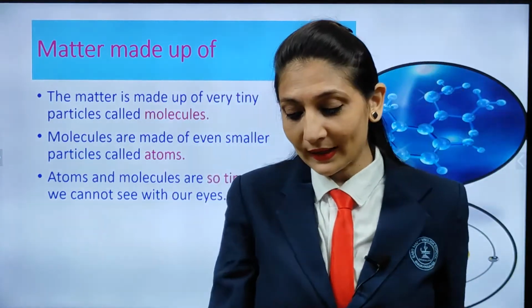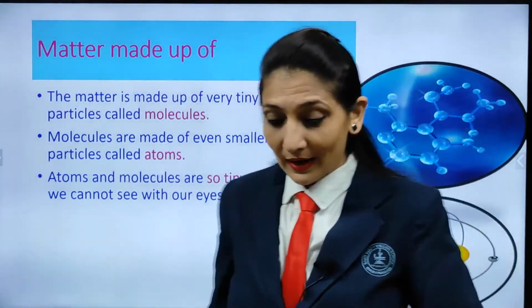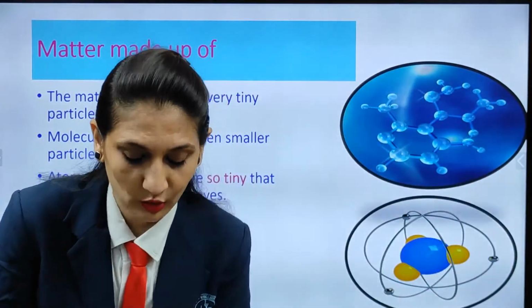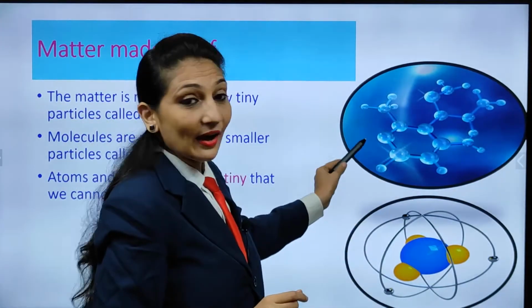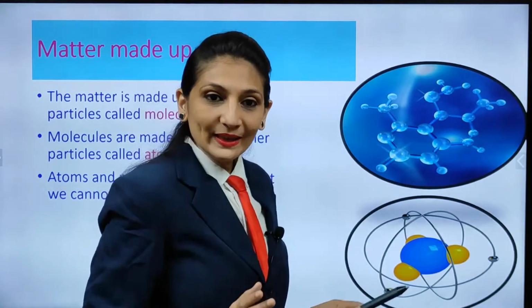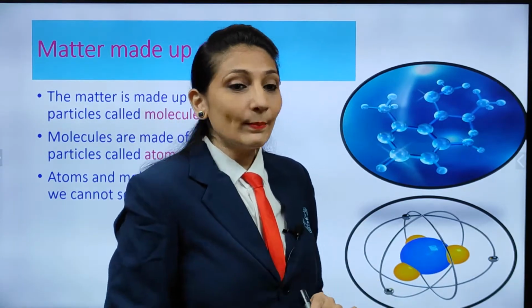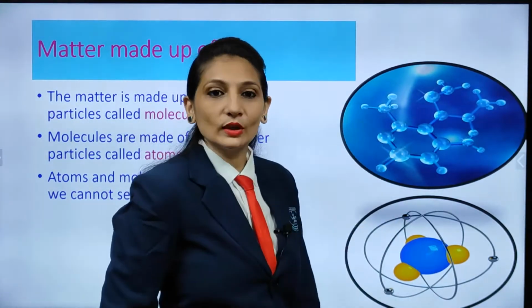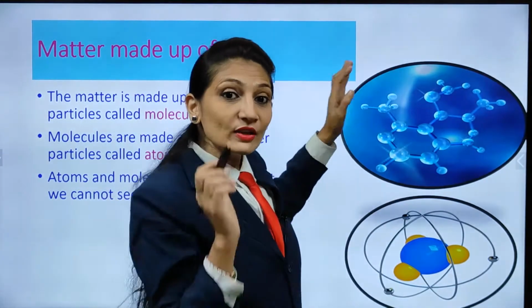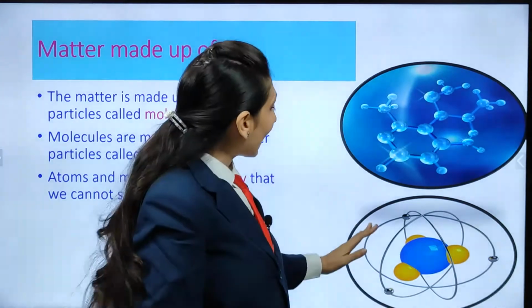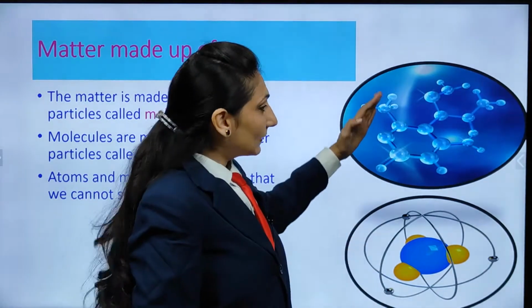Now what are these particles called? These particles are called molecules. Yes, here you can see this. These are molecules. So any matter is made up of this kind of molecules. Even these molecules are made up of even smaller particles that are called atoms.